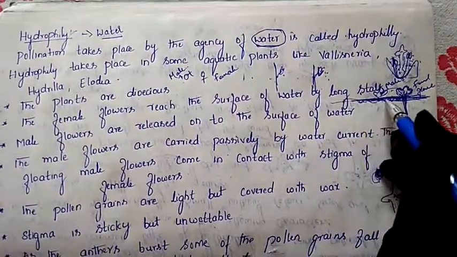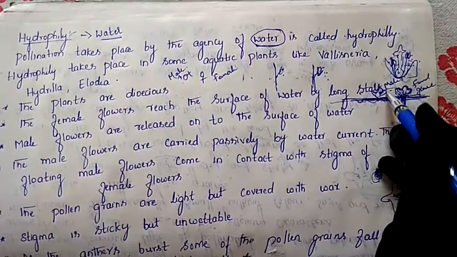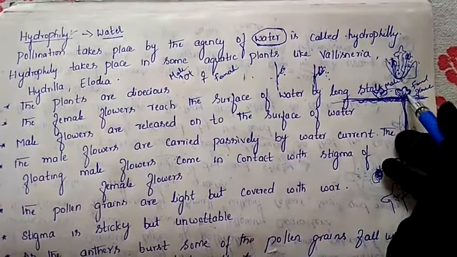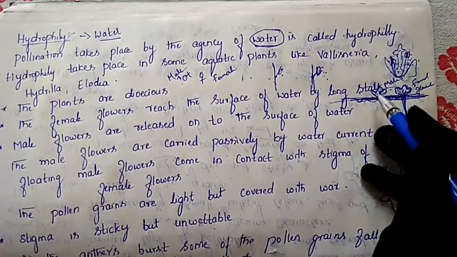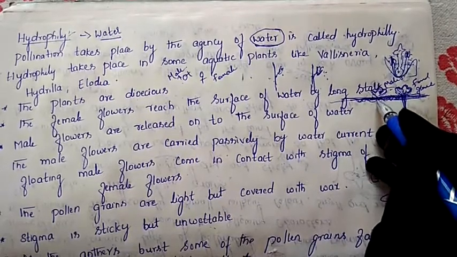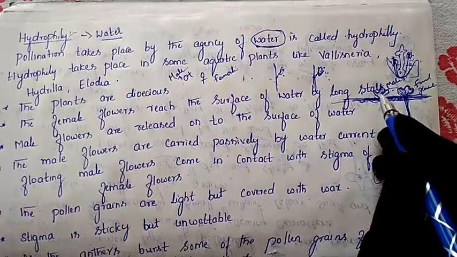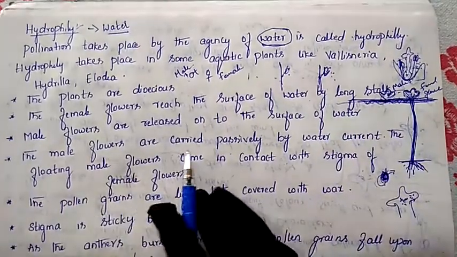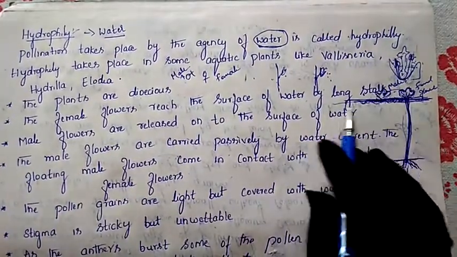Next, in the same manner, male flowers are released on the surface of the water. This is the female and this is the male flower. So here also the male flower will be present on the surface of the water. They are also released on the surface of the water. Now these male flowers are carried passively with the help of the water current.